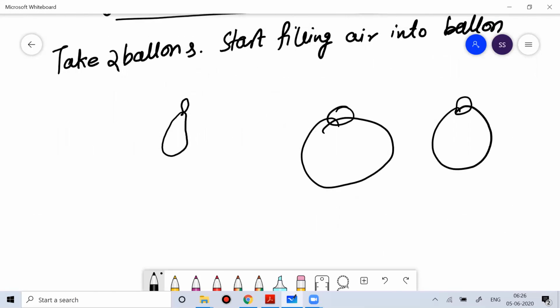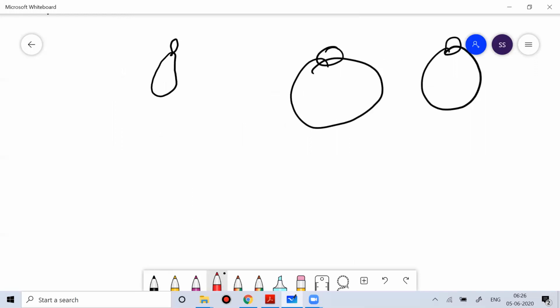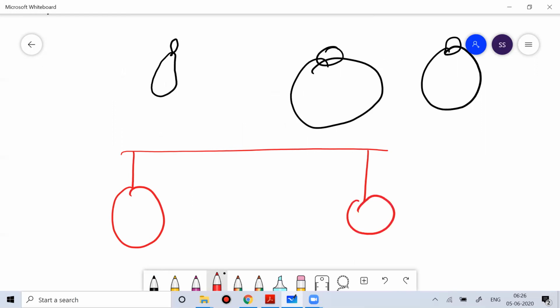Now what you can do, you can take a wooden stick and put those two balloons on that stick. Suppose you put equal air into both balloons, so I am assuming that both have the same mass.